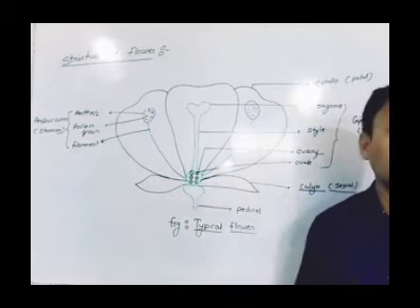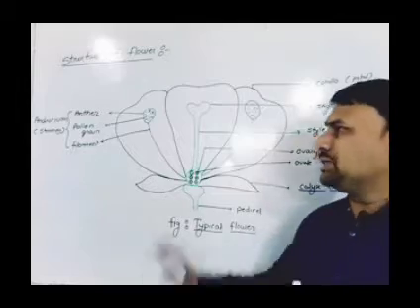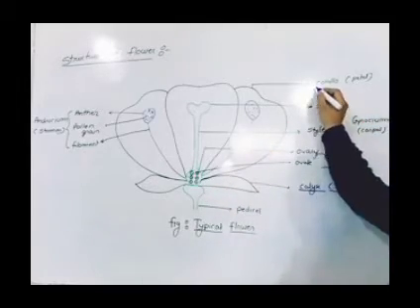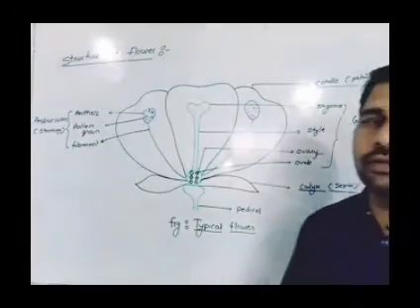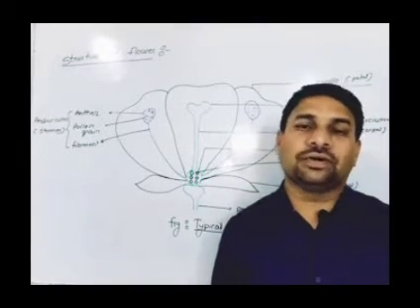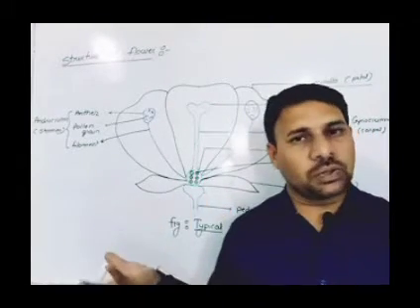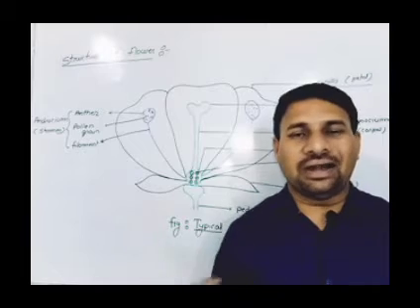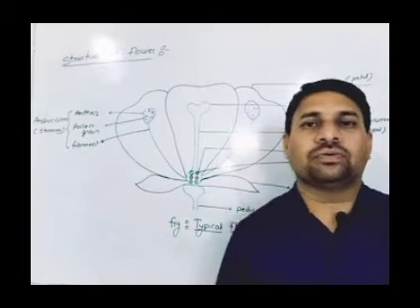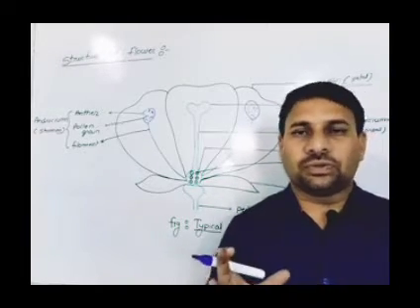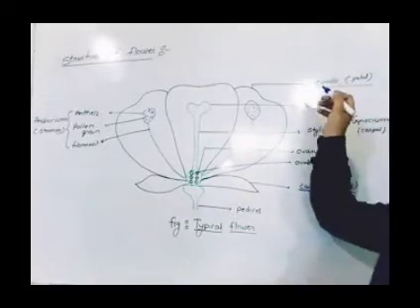They are green in color. The next one is the corolla. The corolla is the larger whorl of the flower, and this corolla is attractive in nature, with attractive colors.